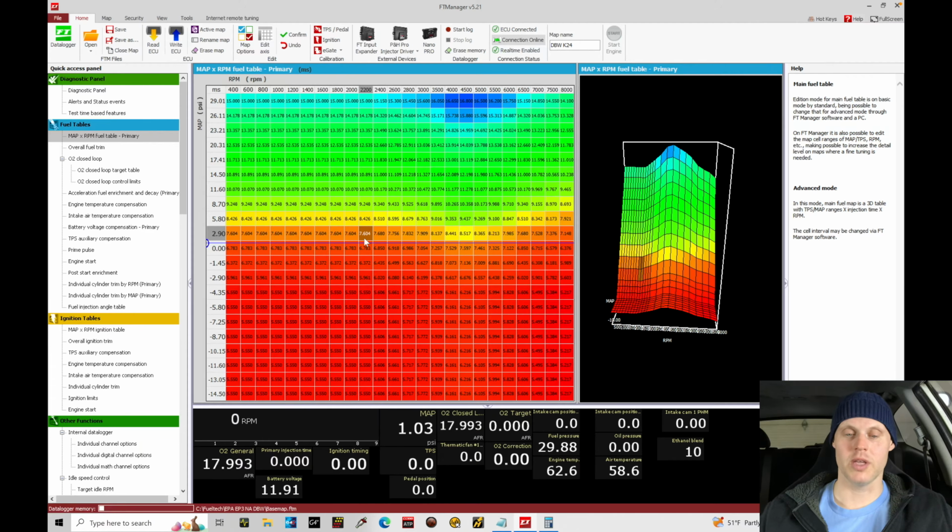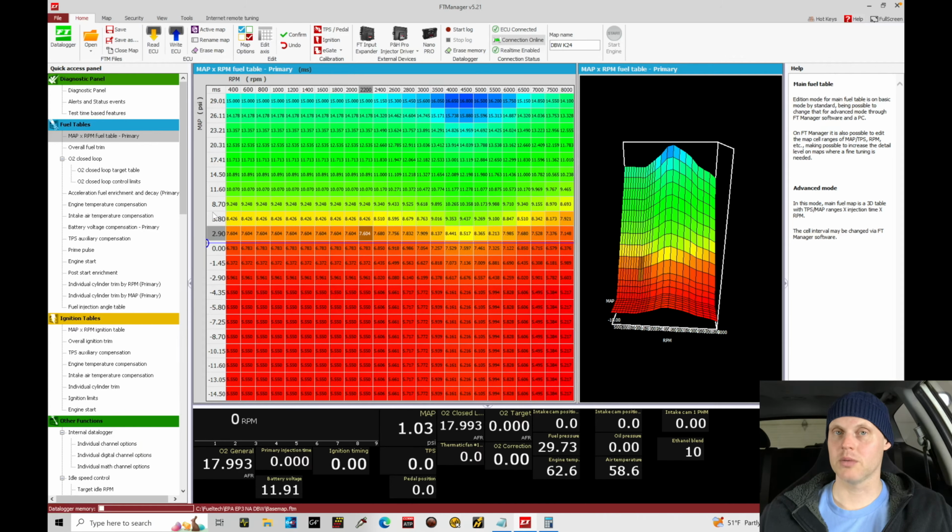We're going to go into the FT Manager software that's open on my laptop screen, and we're going to move in here to our area called Fuel Tables. We're going to work our way from the top all the way down through each individual table and make sure that it has reasonable values or it's set up properly for our engine. Some of the tables we don't need to necessarily rescale, but we want to make sure that the values that are in the tables make sense. Other tables, such as our fuel table here, we need to completely rescale in terms of our breakpoints. These breakpoints aren't going to represent the engine that we're dealing with, and we'll explain that process and what we're looking at here in just a minute.